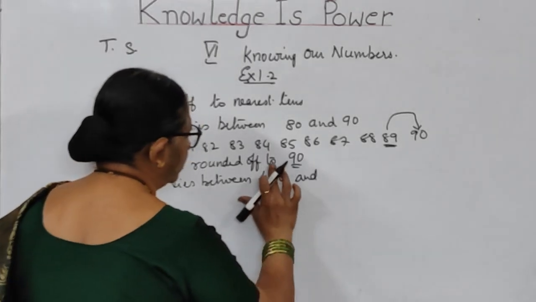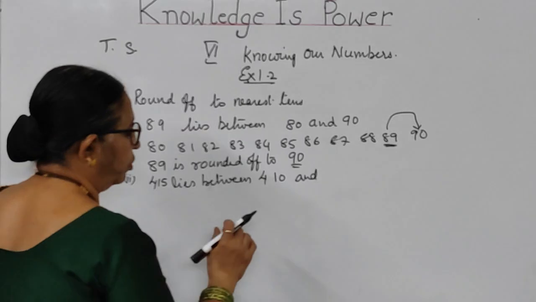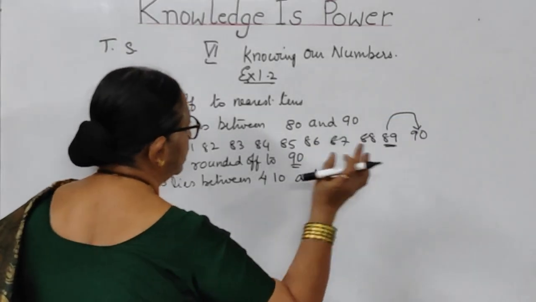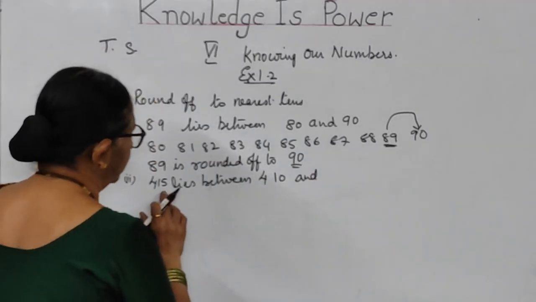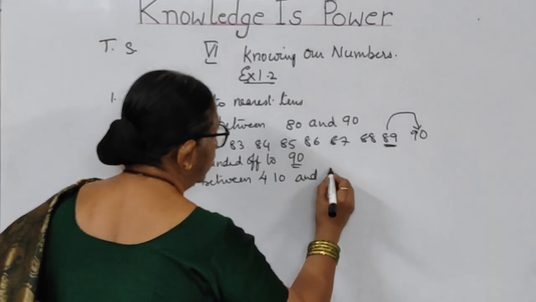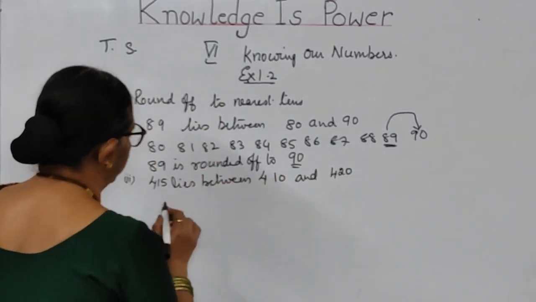You start, children, 400 to 10 means you have got 410. 400 to 410 only you'll write, but the number given here is 415. So you start with 410 and how much? 420. Between 10 and 20, 15 lies.